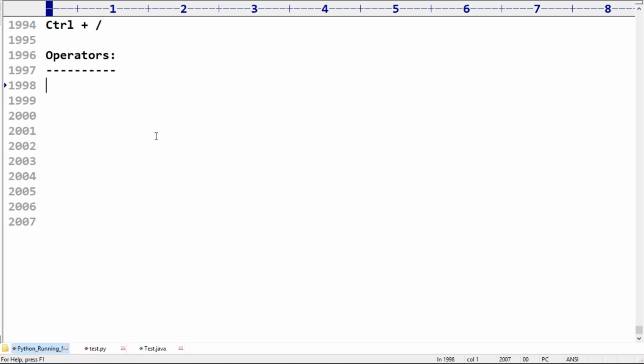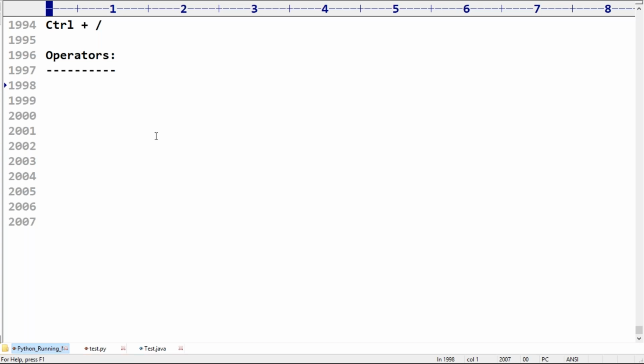Now my question is, what is an operator? The name itself indicates it, right? Any person who is doing a certain activity is called an operator. Something like a camera operator, cameraman, or a mobile operator.